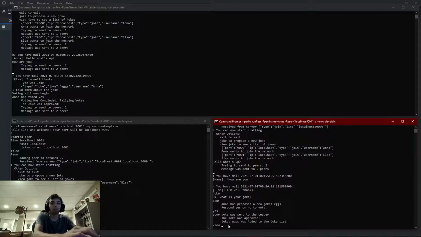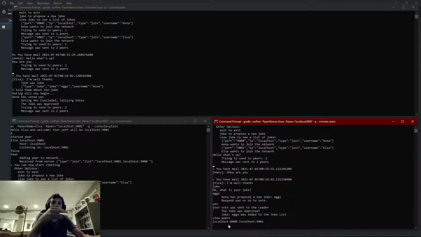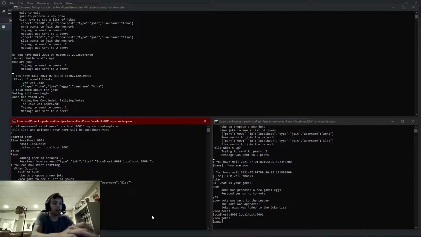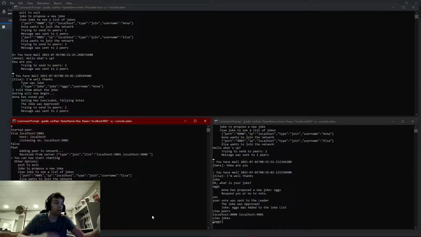You can see here. Oh, sorry, that's view peers. I added a view peers command because I was doing that while I was coding, so that might be useful if you want to see that. And then we have view jokes. Eggs is in there. And if we go over to Elsa's terminal, you can do view jokes. Eggs is also there.